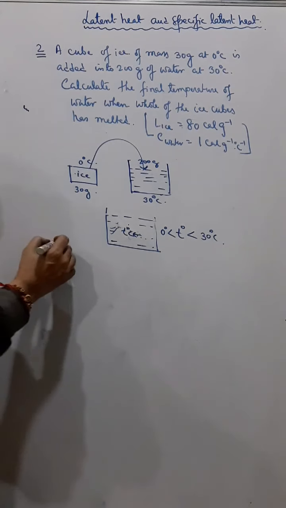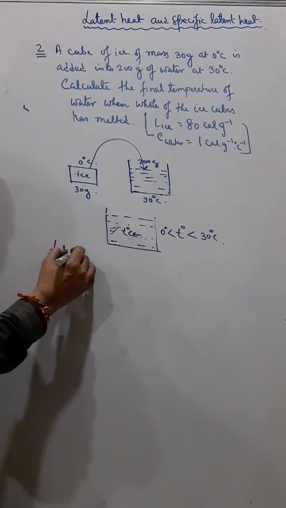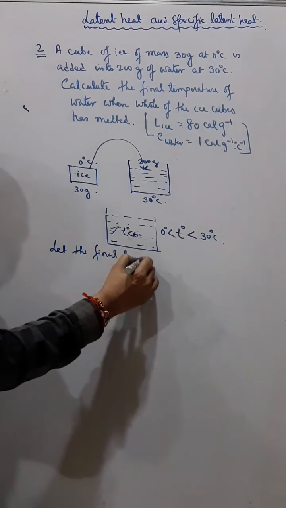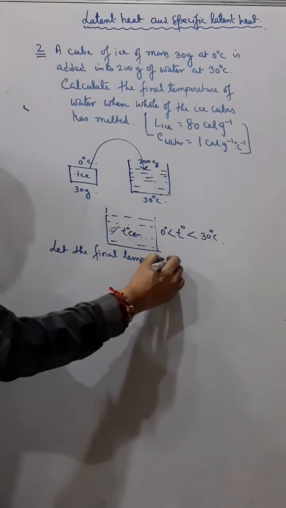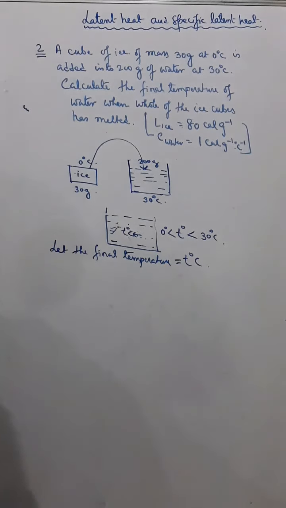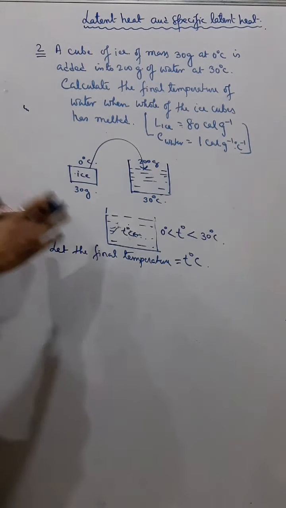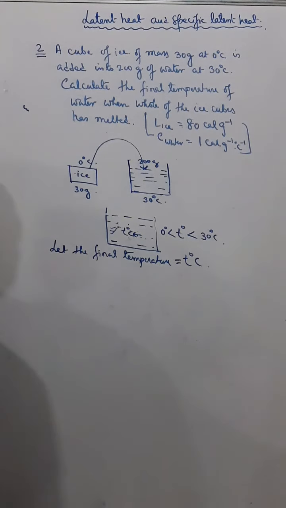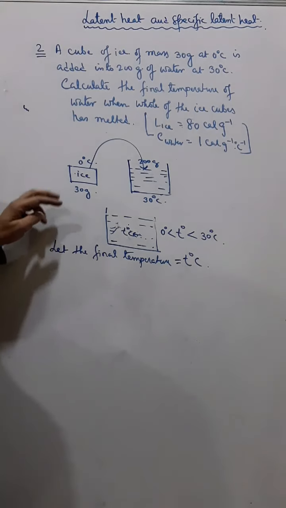So try to understand, let the final temperature be equal to T degrees Celsius. Now in a mixture sum you always have to find heat lost and heat gained. So who is actually gaining heat?